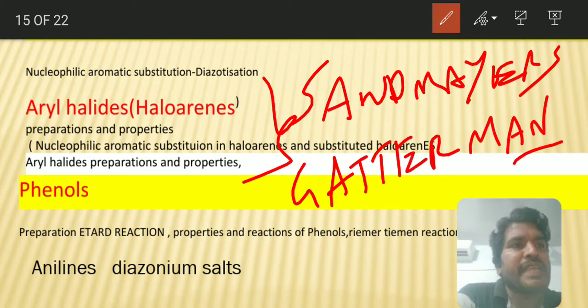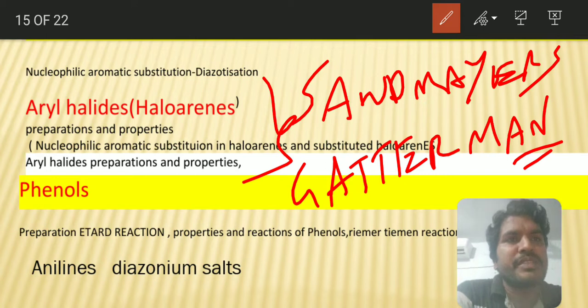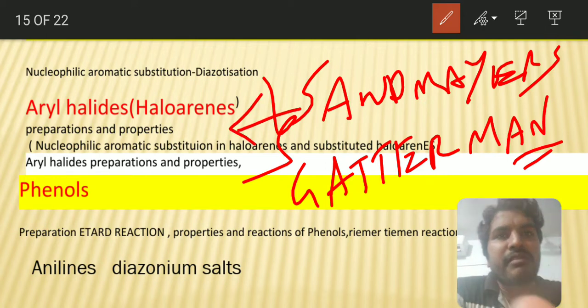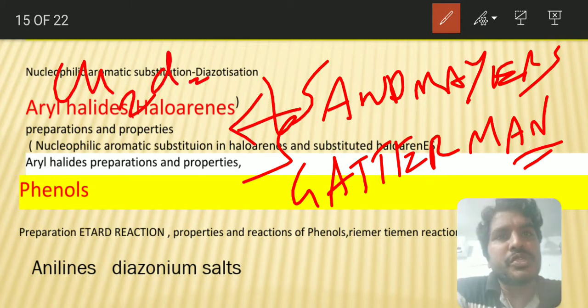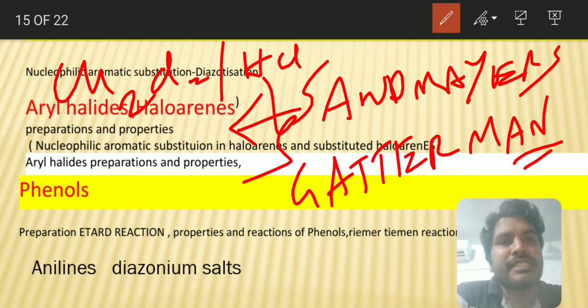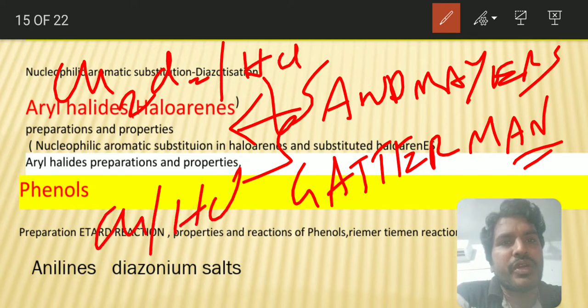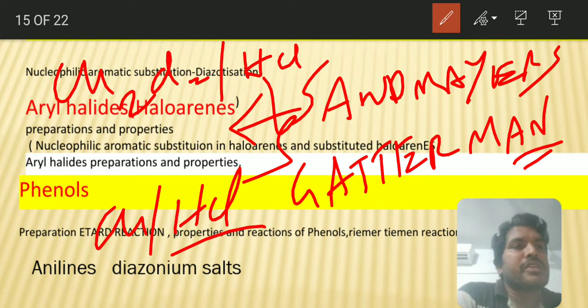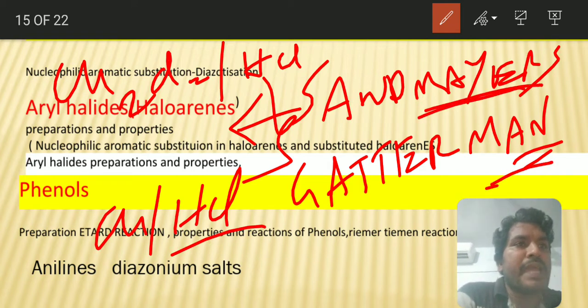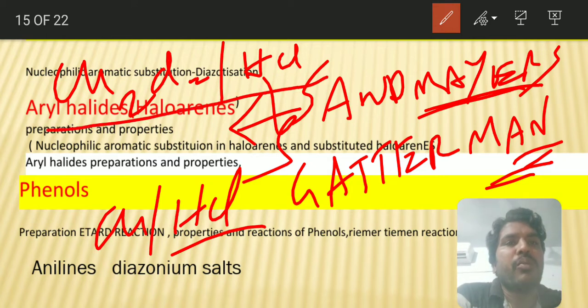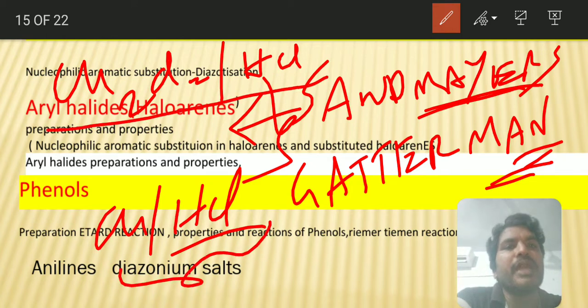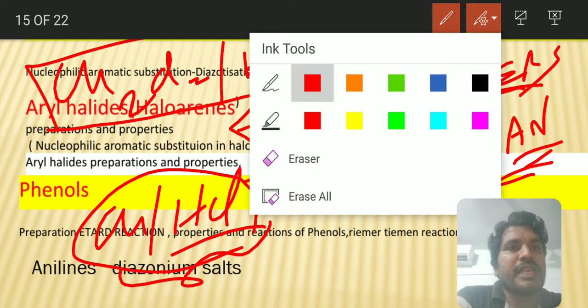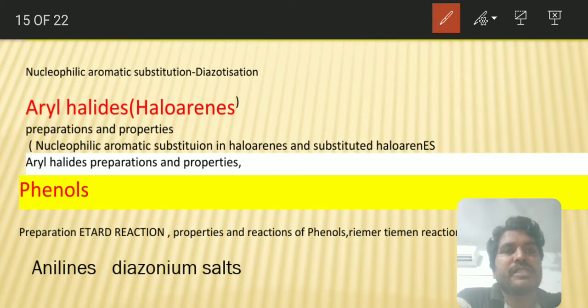How to remember this? The Sandmeyer reaction and Gattermann reaction mean benzene diazonium chloride treated with Cu2Cl2 in presence of HCl. The Gattermann reaction is Cu with HCl. So Sand-Meyer: Meyer is there and Mann is there. Meyer will have more duties compared to a normal man. So Sandmeyer means it is a bigger reagent, and Gattermann means it is a small reagent. Like that you can easily remember the Sandmeyer reaction and then the Gattermann reaction.